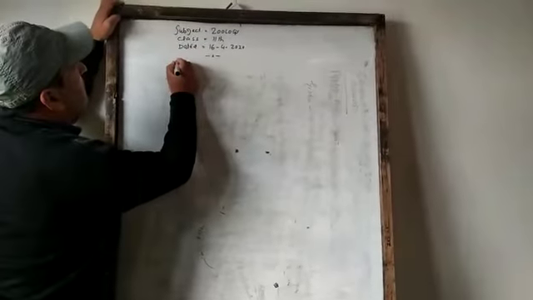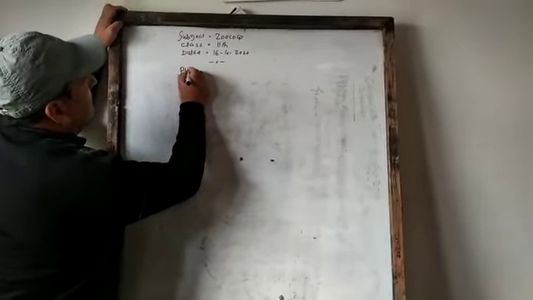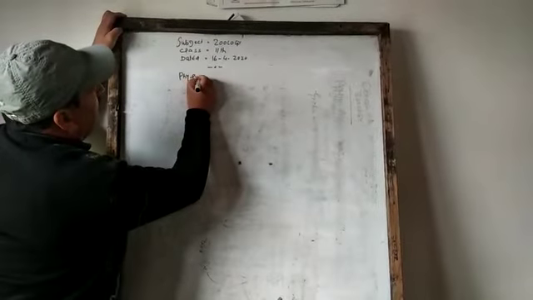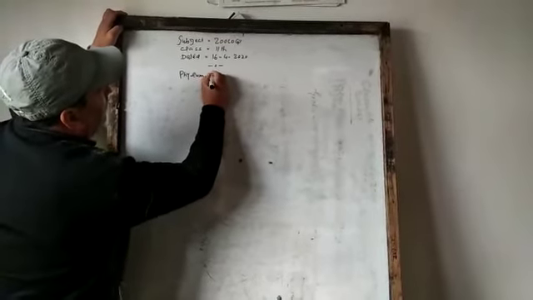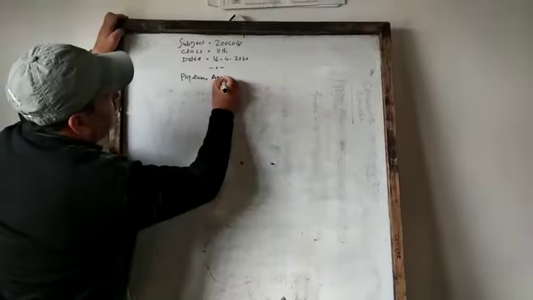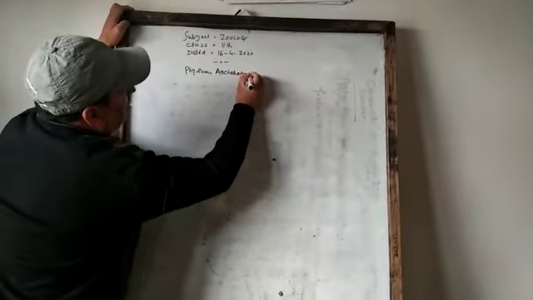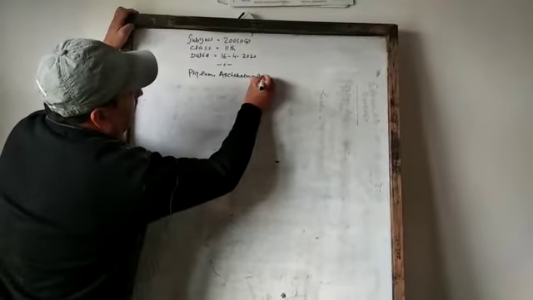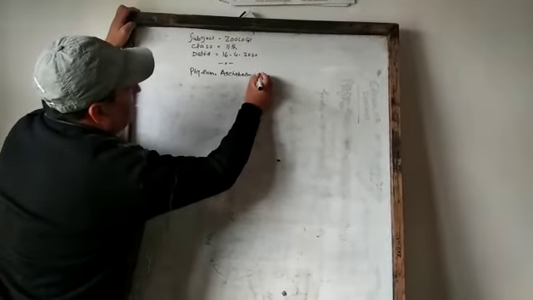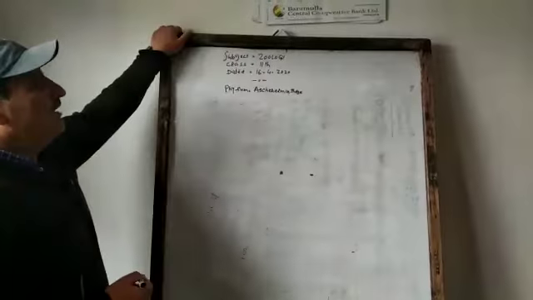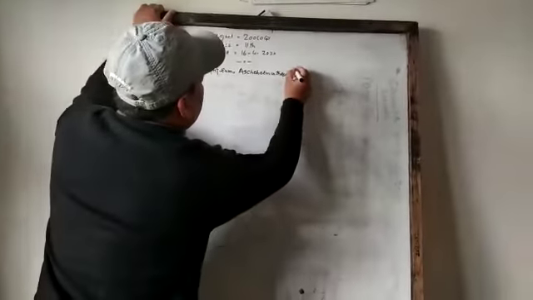Today's topic is Phylum Aschelminthes. The phylum is also called Nematohelminthes.